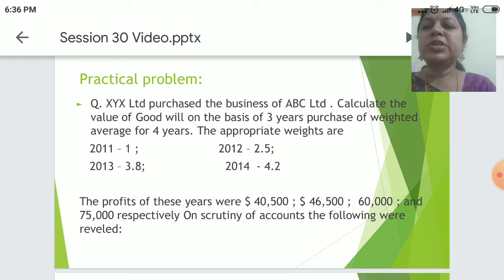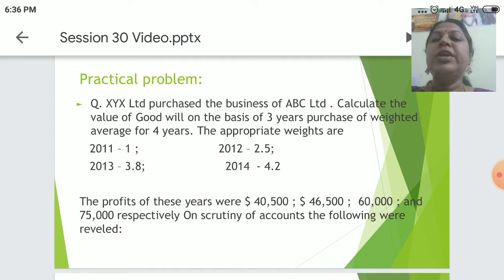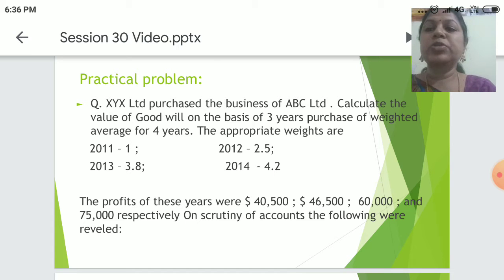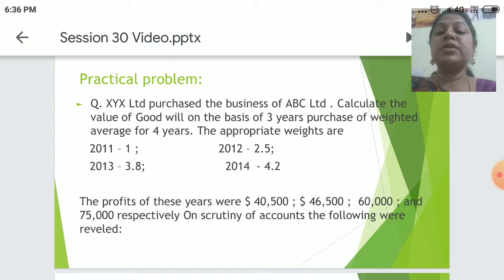XYX Limited purchased the business of ABC Limited. Calculate the value of goodwill on the basis of 3-year purchase of weighted average for 4 years. They have given the weights. Weights are given for 4 years: 2011 1, 2012 2.5, 2013 3.18, and 2014 4.2. The profits of these years were 40,500, 46,500, 60,000, and 75,000 respectively.